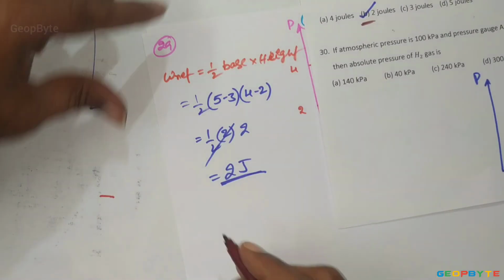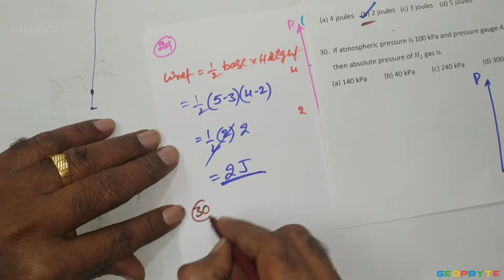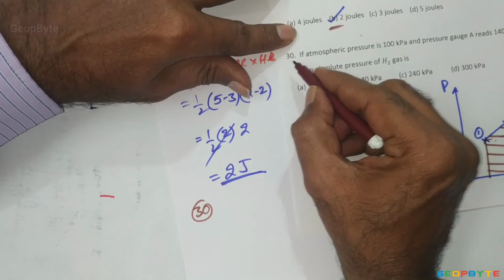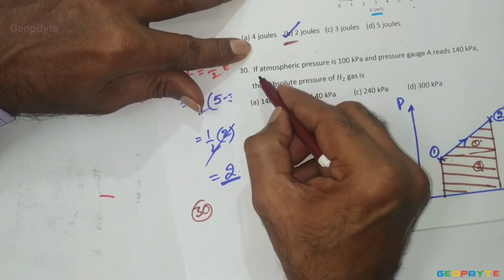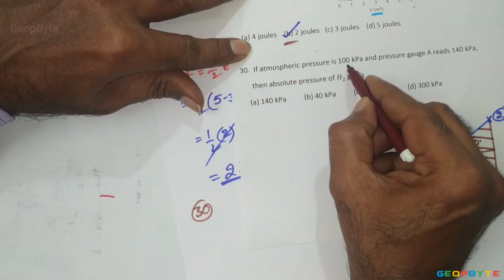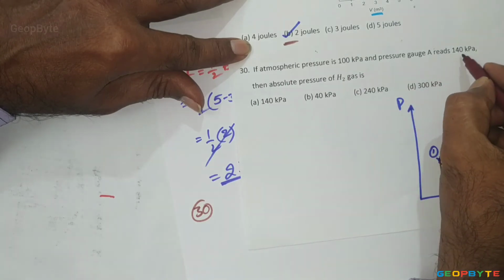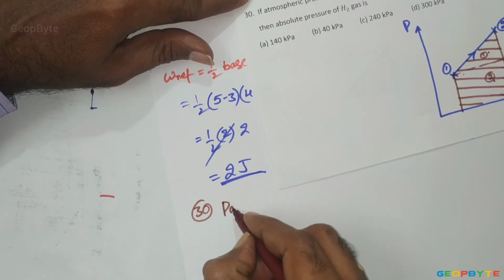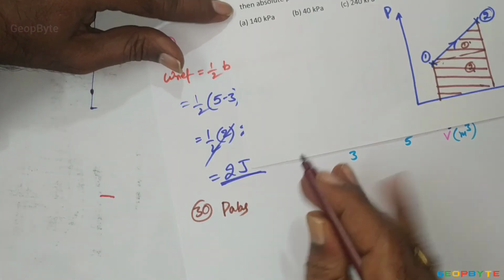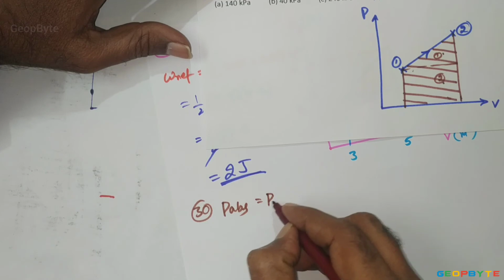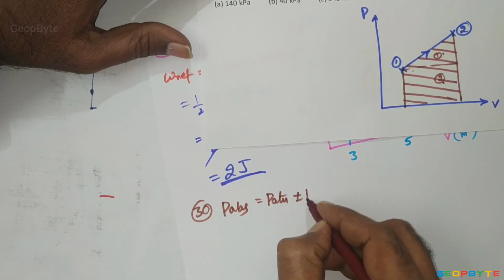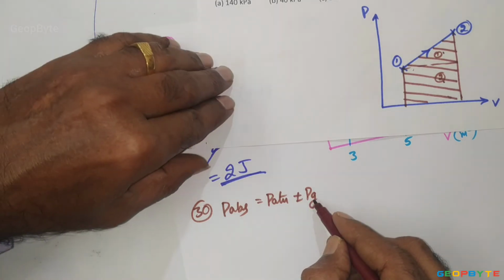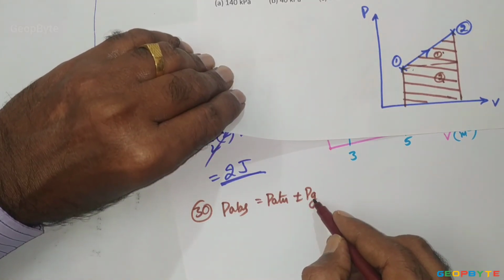Come to the last problem. 30th problem. If atmospheric pressure is 100 kilopascal and gauge pressure is 140 kilopascal, then find the absolute pressure. Here absolute pressure equals atmospheric pressure plus or minus gauge pressure. You should take the positive sign for positive gauge pressure. Positive gauge pressure means pressure above the atmospheric pressure.